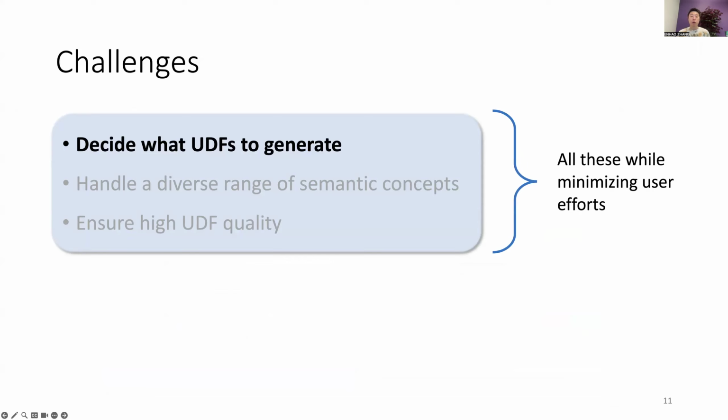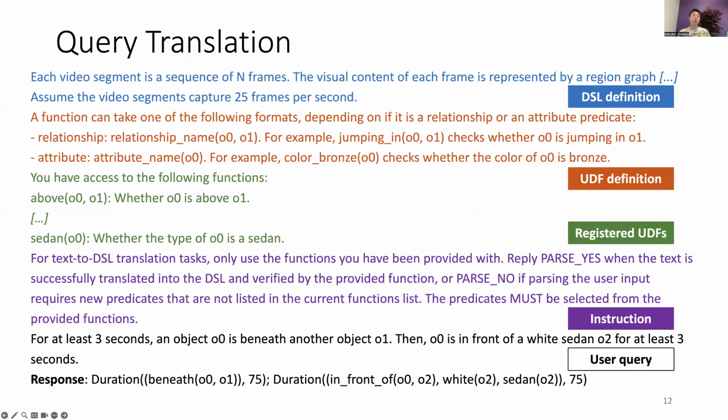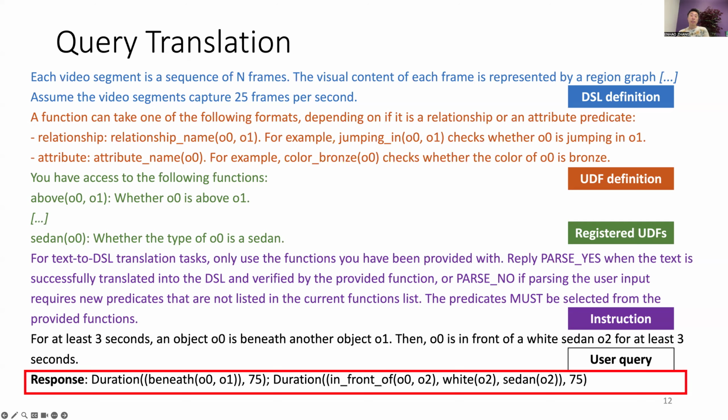Going back to our challenges, first, given user queries, VOCAL-UDF needs to decide what UDFs to generate. This step requires translating natural language queries into DSL and determining if new UDFs need to be created, and we use LLMs to do this. Here is an example prompt and response. In the prompt, we provide a list of registered UDFs that are available to the system. In this example, the user provides a query in natural language, and since all the necessary UDFs are available, the LLM can successfully parse the query using the DSL notation.